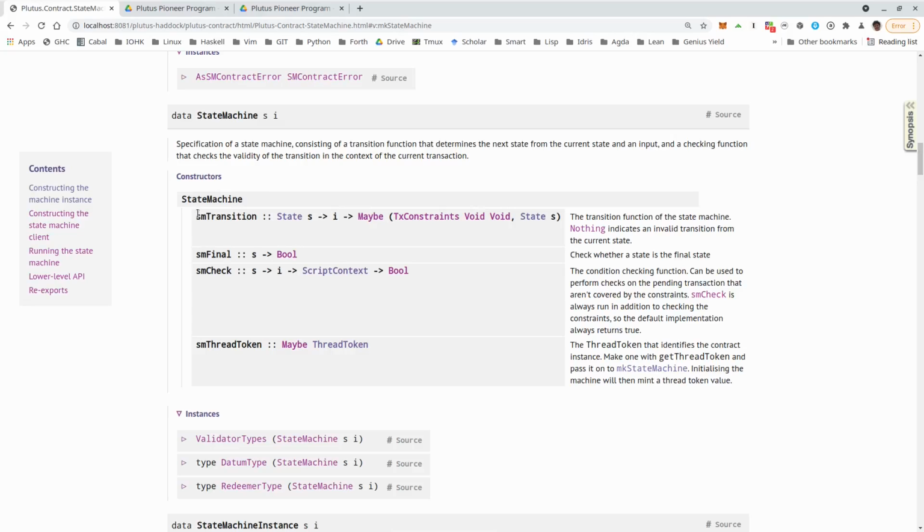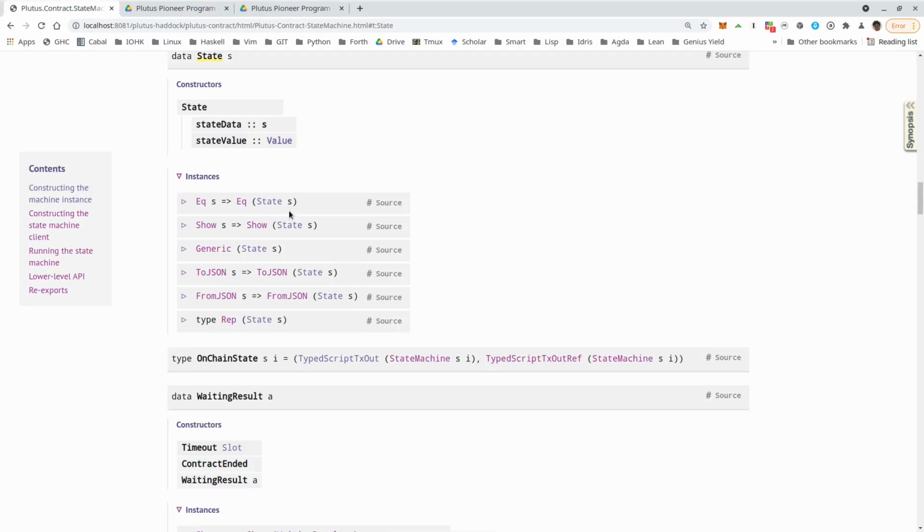So the most important one probably is the transition that defines from which states, using which transition, you can change into another state. And this state S type is defined here. So that is basically the datum, the state itself, and also the value. Remember I said that the state machine will be represented by a UTXO.